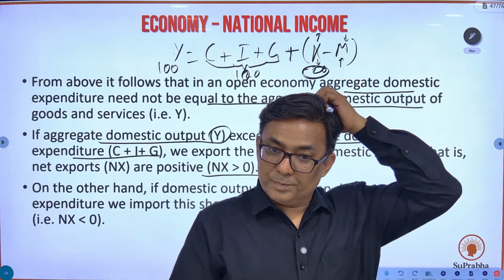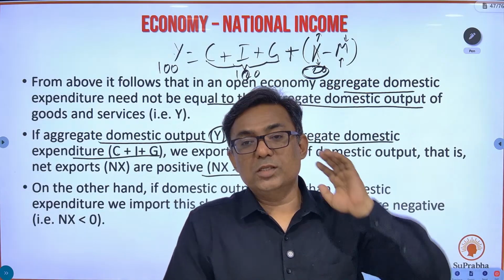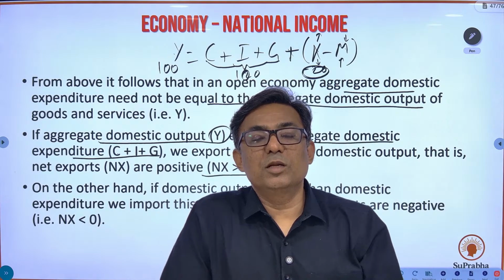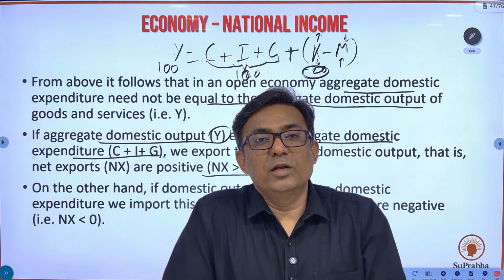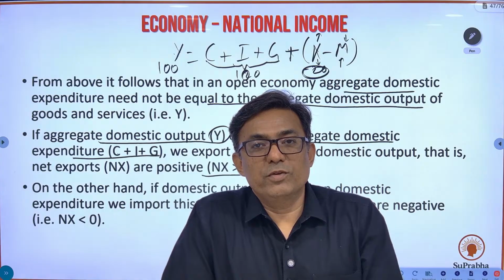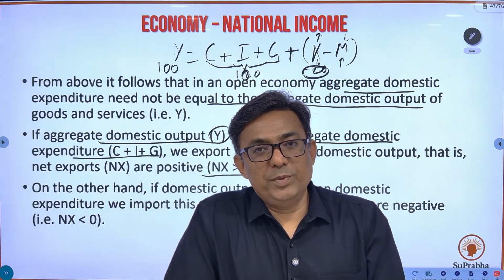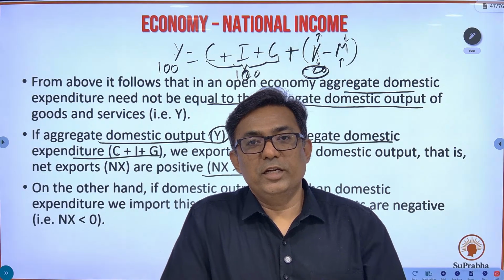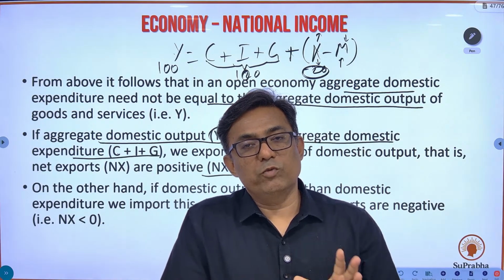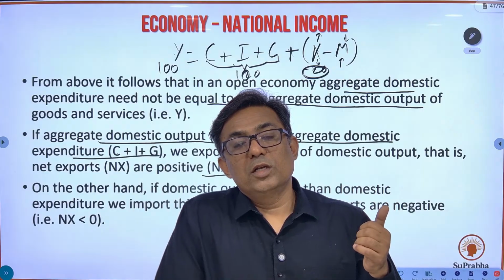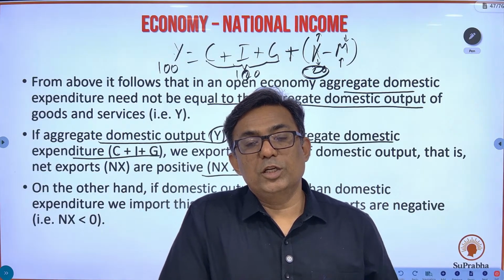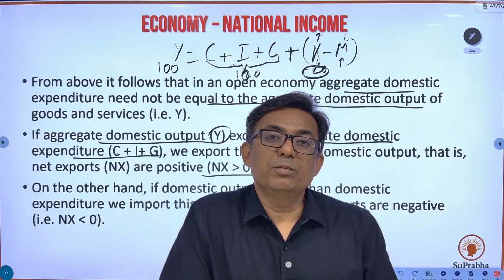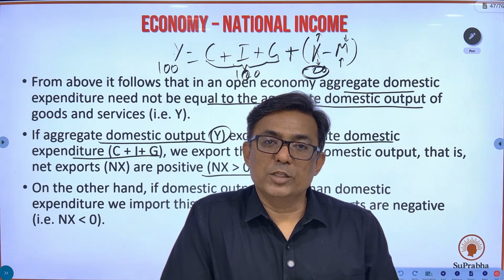Fine. So this is about the national income. There are still more aspects with respect to the national income. Okay, so what have we done today? We have understood the four concepts: GDP, GNP, NDP, NNP. In detail we have understood how to calculate the four concepts, then what are the different ways of measuring the GDP or the national income: output, income and saving plus expenditure method.